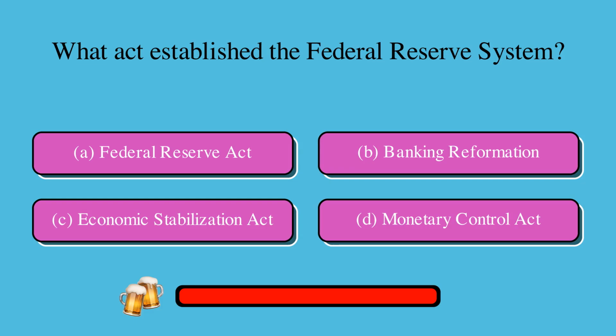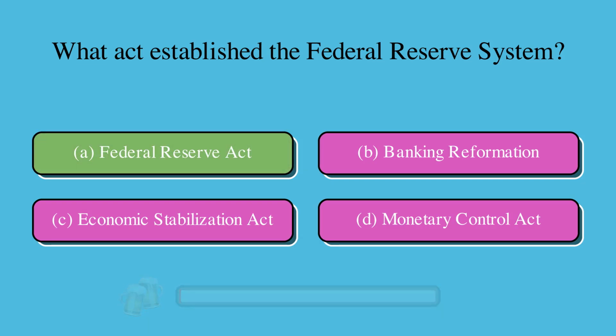What act established the Federal Reserve System? Is it A, Federal Reserve Act, B, Banking Reformation, C, Economic Stabilization Act, or D, Monetary Control Act? The correct answer is A, Federal Reserve Act.